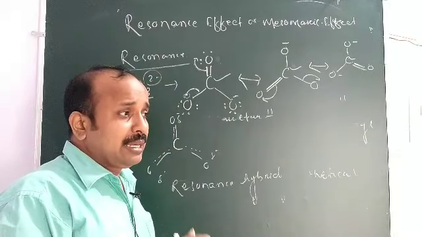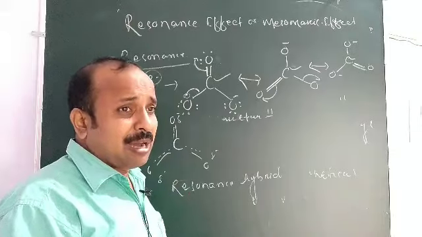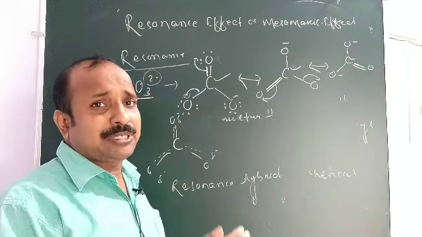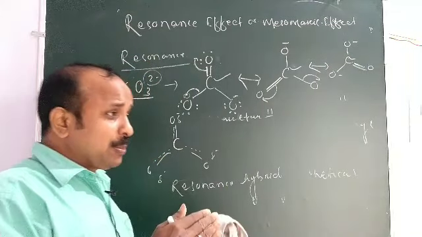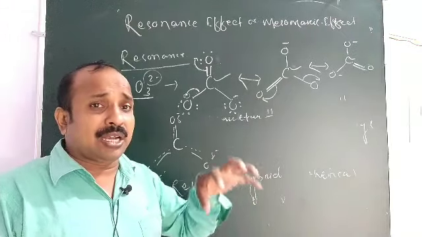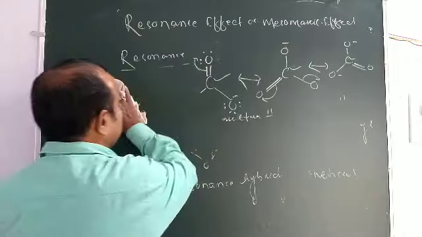Conjugation based means pi bond, sigma bond, then lone pair electron or positive charge or negative charge. Okay, that should be present in a definite order, meaning alternate double bonds, that is called conjugative.